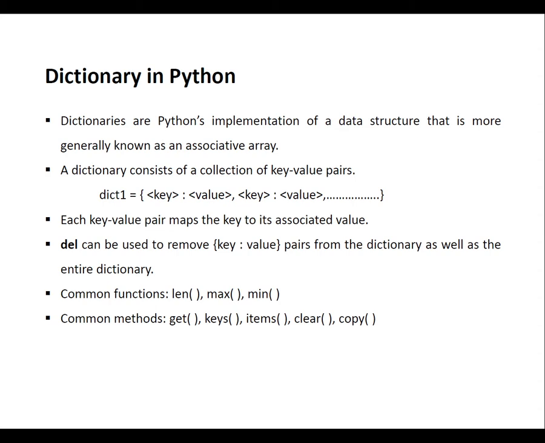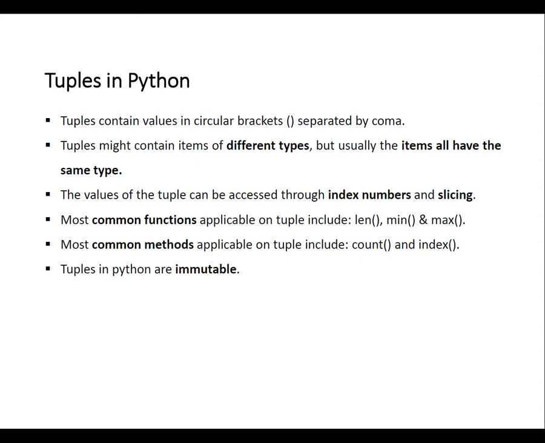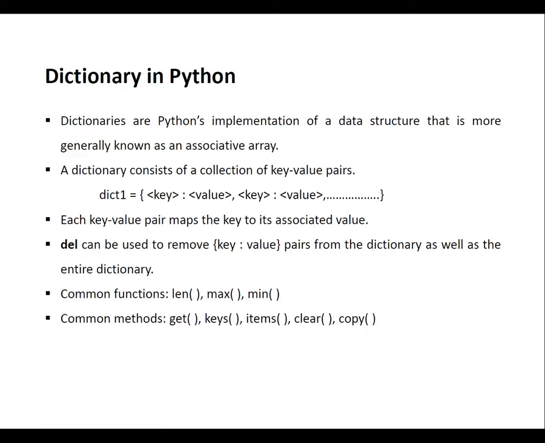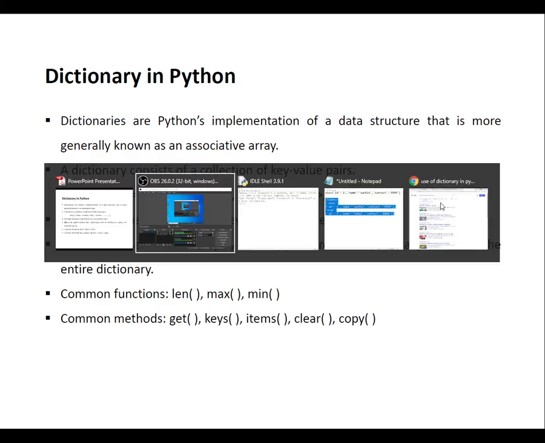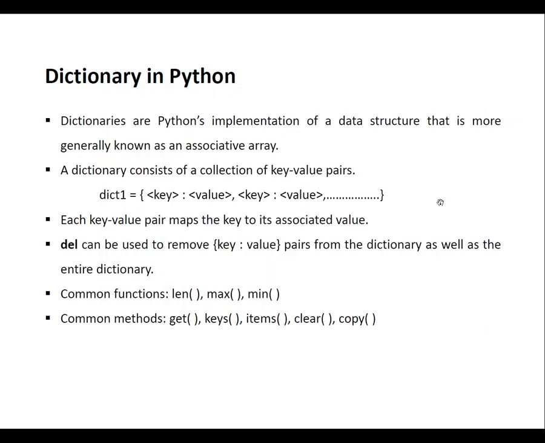In the last session we had studied tuples in Python. The main thing about tuples is they are immutable. That means once some values are stored in the tuple, we cannot change the value of the tuple. Today we are going to study one more sequence data type in Python, that is dictionary in Python.